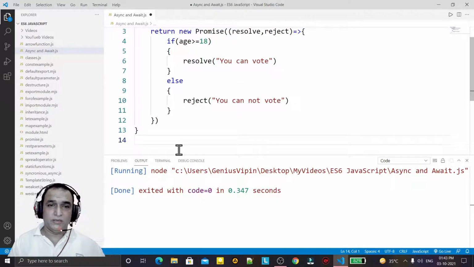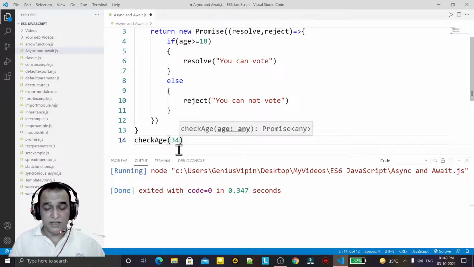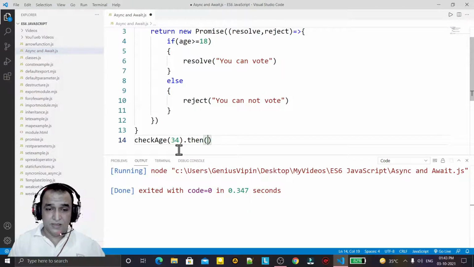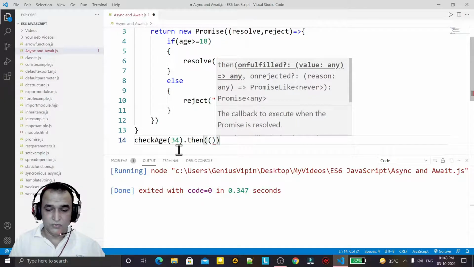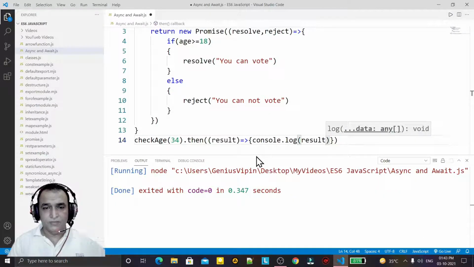Now we are going to use this in the previous way with then and catch. How can we use it? We can use it like this: checkAge, and I provide here the age, then I say then, and under the then I just have to pass an arrow function or any function which you want to use, like this, and here I pass the result, and here I can display the result, that you can vote, like this.